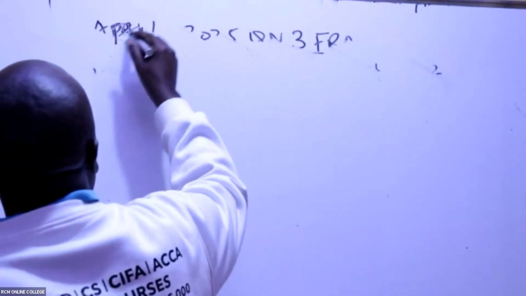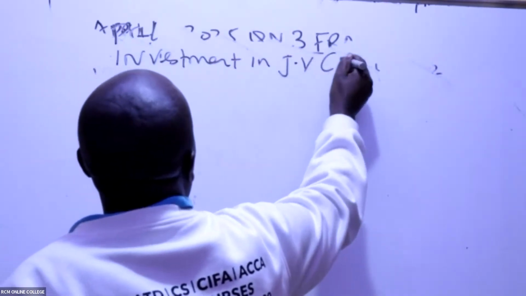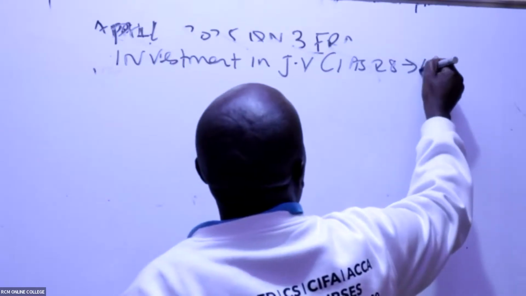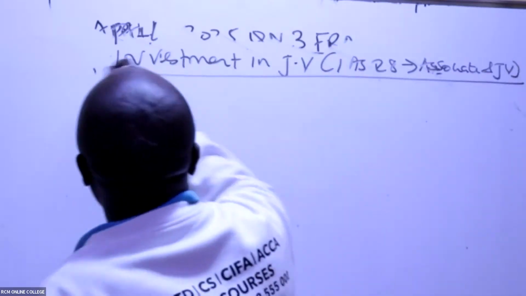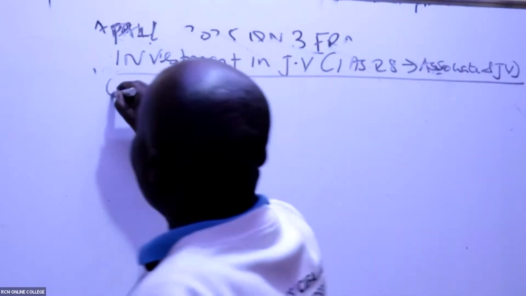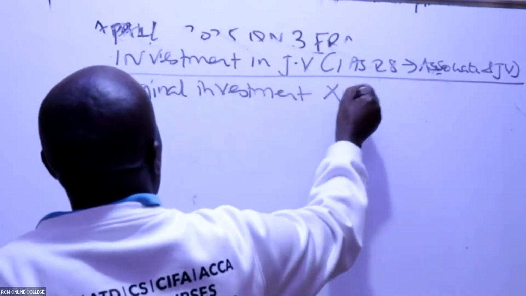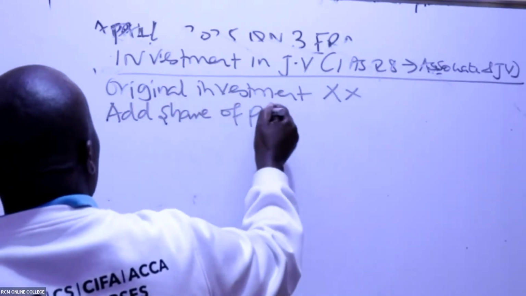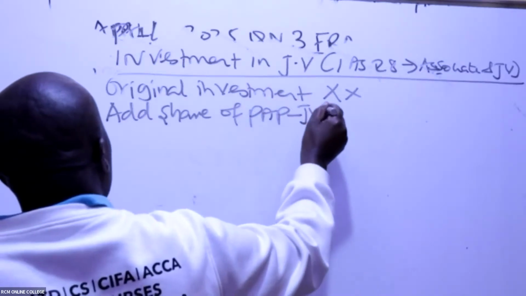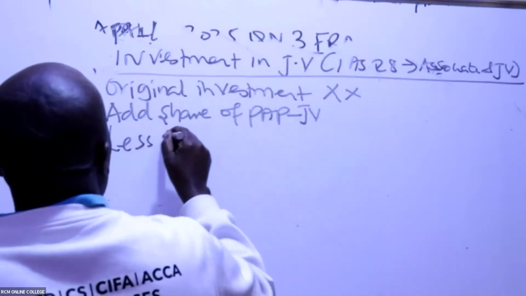Investment in JV. So investment in joint venture, IAS 28, you shall always value associates and joint ventures in the same way. It's called equity approach. You give us the original investment. In this case here, you add share of PAP. PAP of JV, not a subsidiary of the joint venture. And then you less impairment